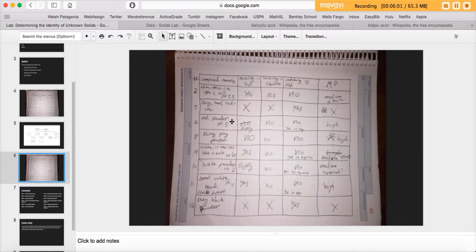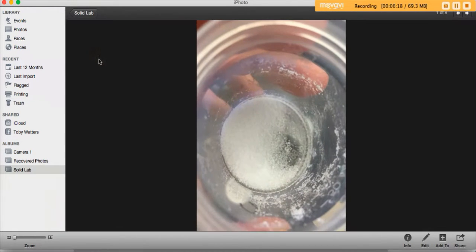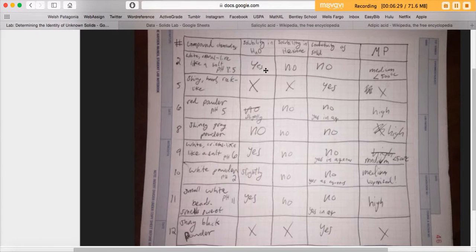So for my solid, for number 2, I recorded that it was a white crystal-like substance, kind of like a salt, and that it had a pH of 8.5. I've got a picture of it right here. As you can see, it's kind of salty looking, grainy, white. We realized that it was soluble in water, not in hexane, and it doesn't conduct as a solid, and its melting point is medium.